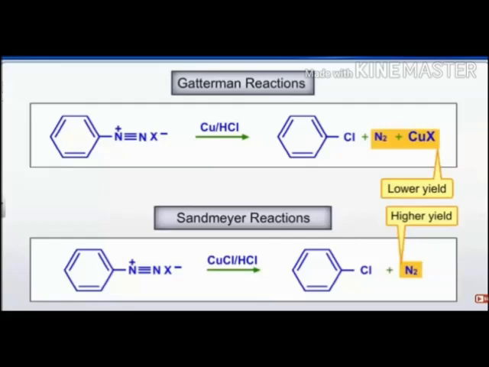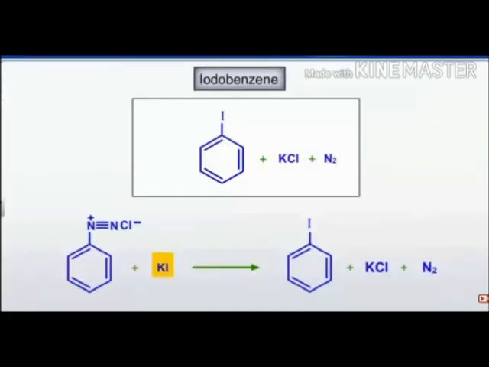You can see the difference between the two. How to prepare iodobenzene? That reaction was only for chloride, bromide, or cyanide. For iodide, copper iodide does not have to be prepared; we react with potassium iodide, KI.